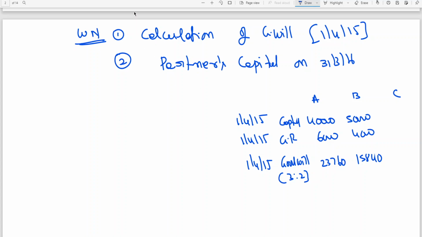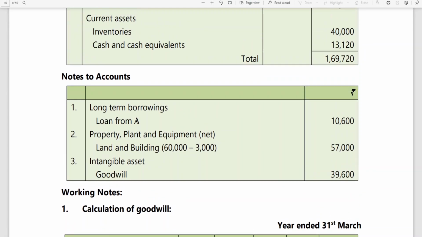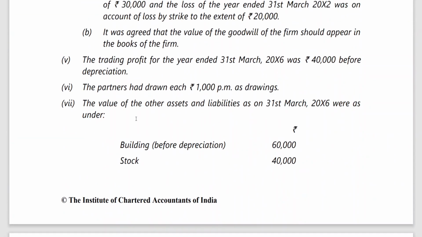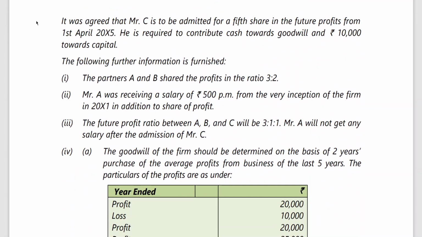But what he is saying in the problem in the beginning, this is a peculiar situation. Normally you don't have this kind of situation. He is required to contribute cash towards goodwill and 10,000 towards capital.